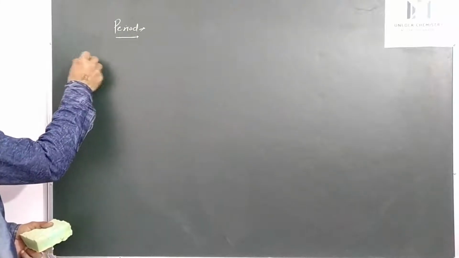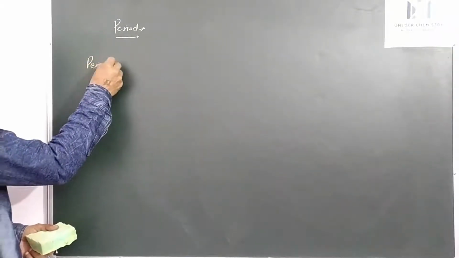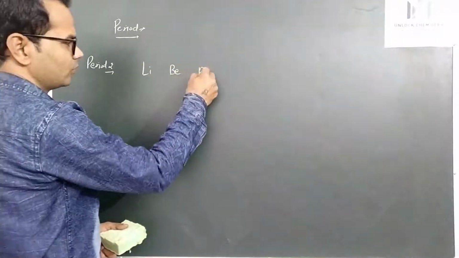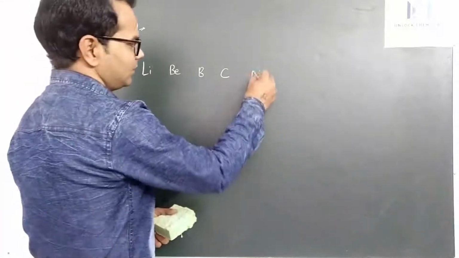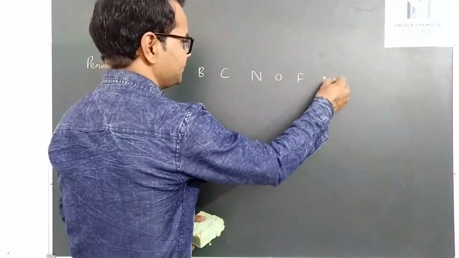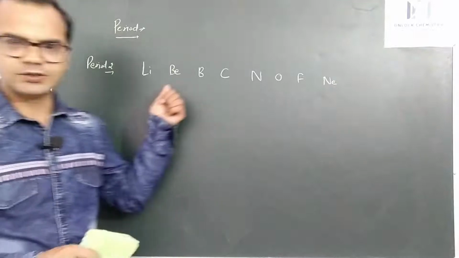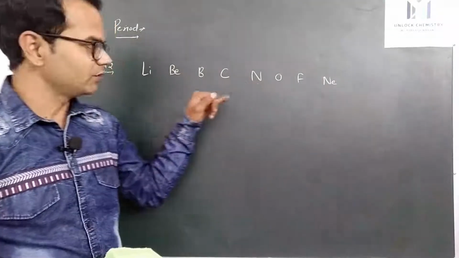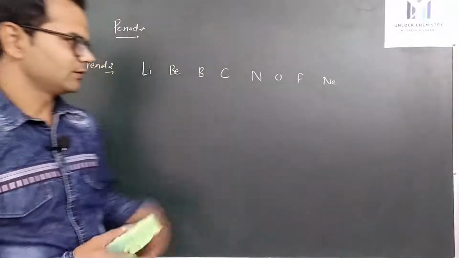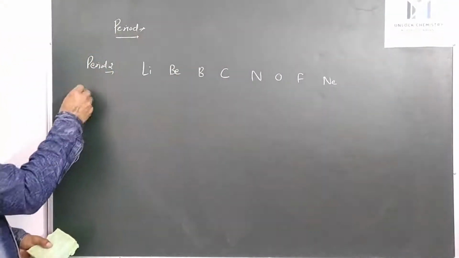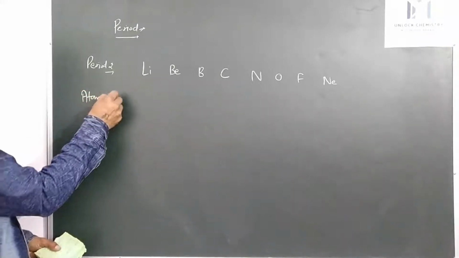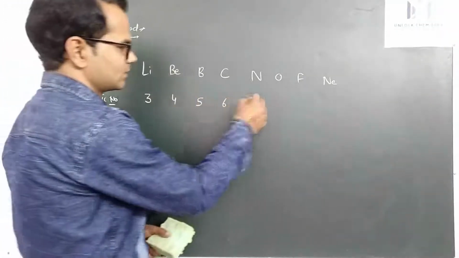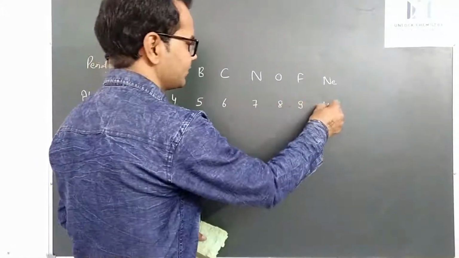For example, we have period number 2: lithium, beryllium, boron, carbon, nitrogen, oxygen, fluorine and neon. These are the consecutive members of the second period. From lithium to neon, we are going to discuss how valency will vary. So the atomic numbers are 3, 4, 5, 6, 7, 8, 9 and 10.